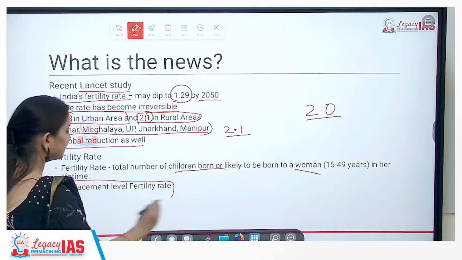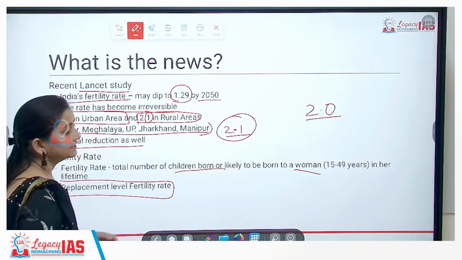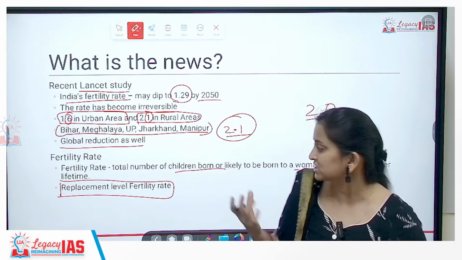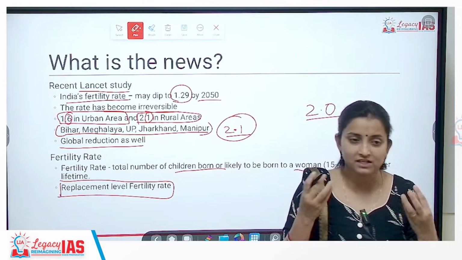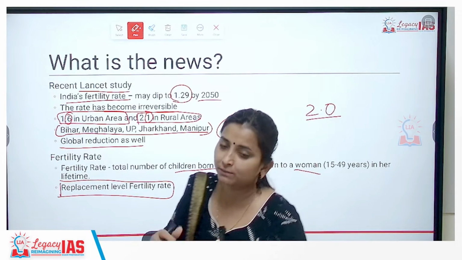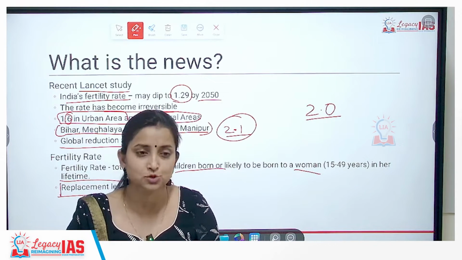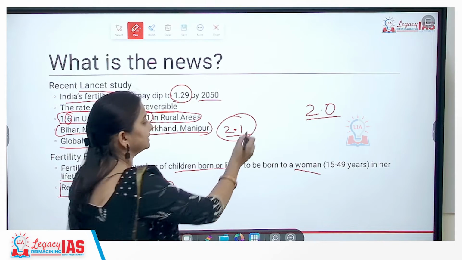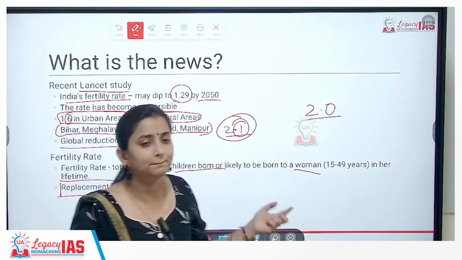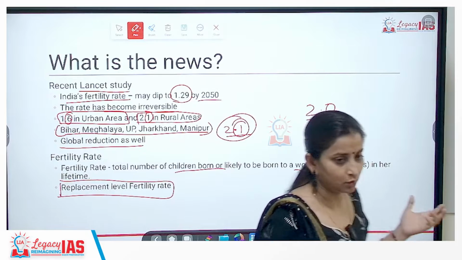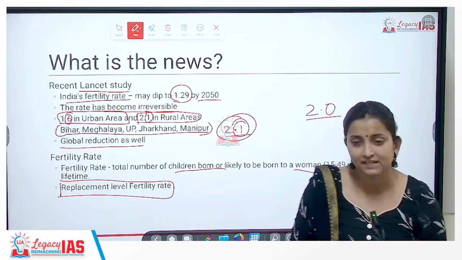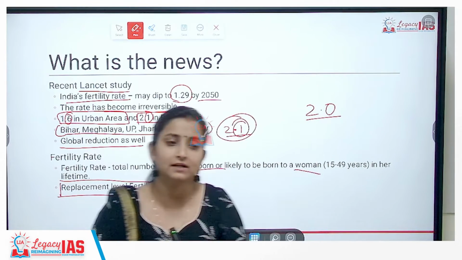And what do we mean by a replacement level fertility rate? What is this 2.1? That means this couple is going to be replaced by the next generation. So this has to be close to a value of 2. The parents will be replaced by the next 2 children. Now why are we having a decimal number here? Why can the replacement level fertility not be exactly 2? Because there can be many other causes of death also. Because of other causes of death, the population pyramid can be disturbed. So we want a slightly higher number, more than 2.